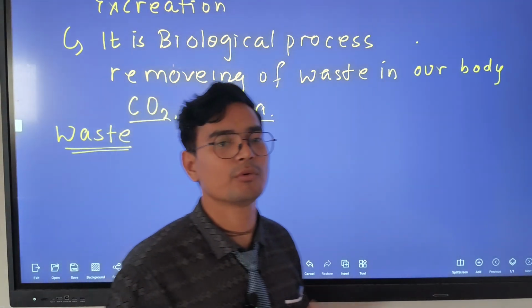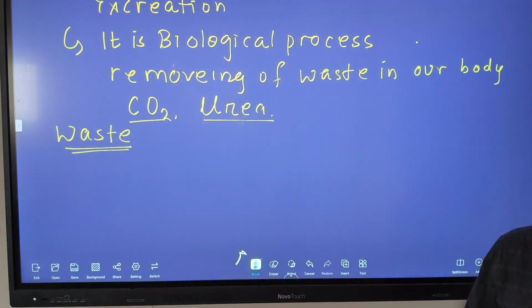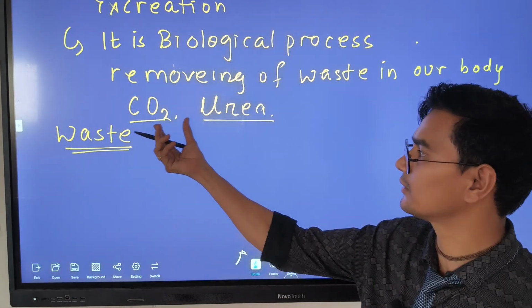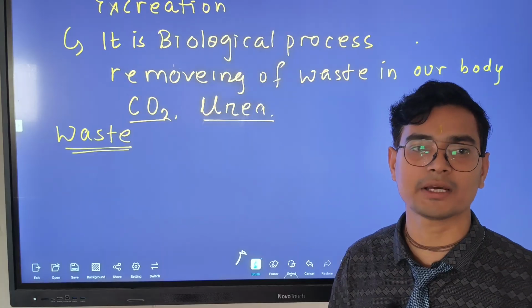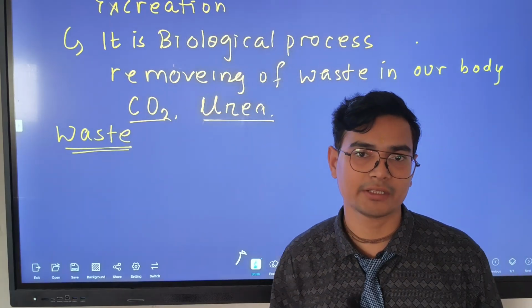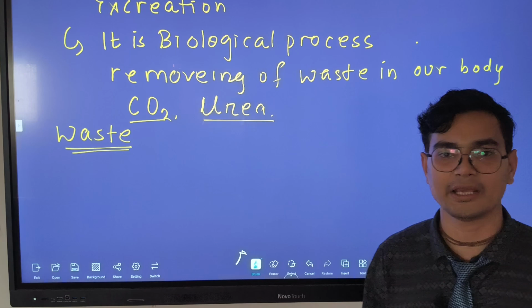Our body also secretes many types of waste, like we previously discussed, carbon dioxide and urea. But what is nitrogenous waste? Many organisms secrete or excrete different types of waste.